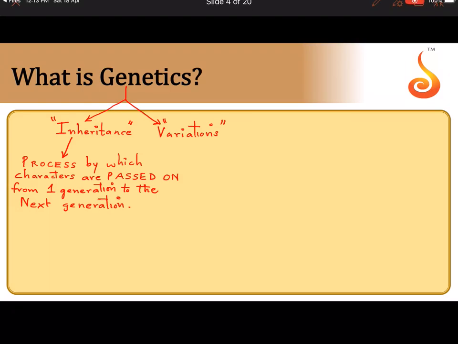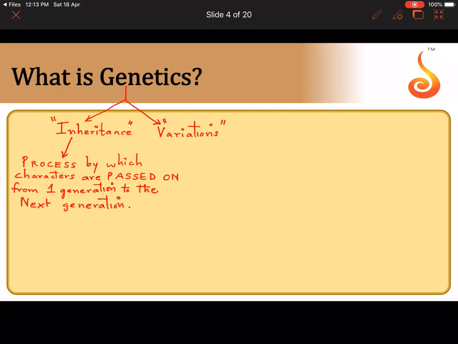So remember the meaning of inheritance. Inheritance is a process by which characters are passed on from one generation to the next generation. When we say one generation to the next generation, we are saying from parents to the offsprings.